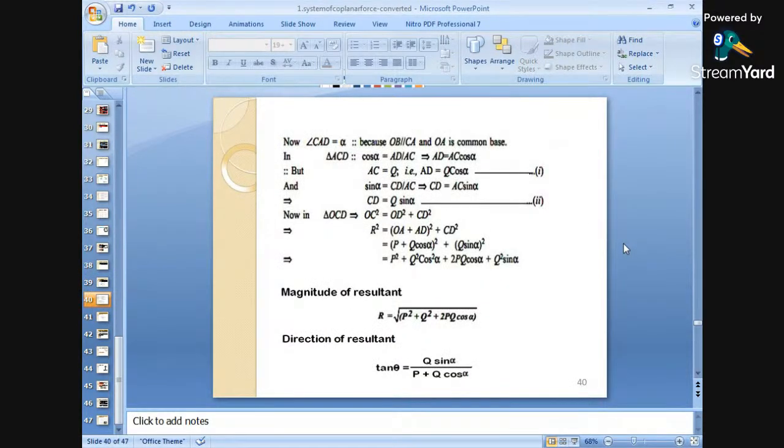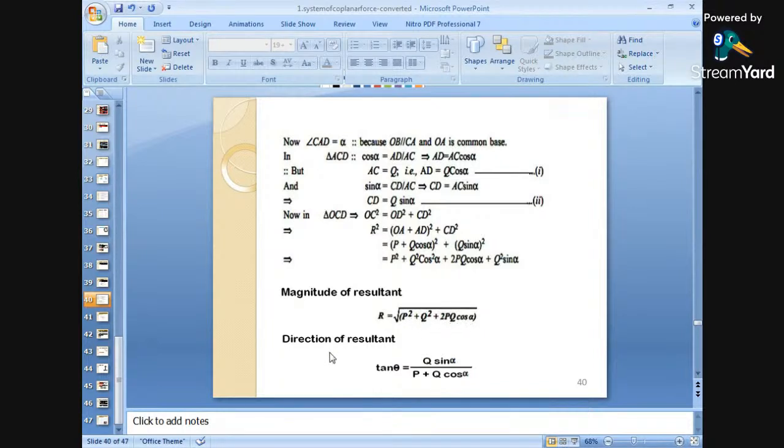Okay. So with the additions and the simple multiplications, with the help of this we can find out the composition of forces, ठीक है ना. तो magnitude of resultant कैसे निकाले, देखो simple way में R is equals to square root of P square plus Q square plus 2PQ cos of alpha, because alpha is the angle made by the two forces, ठीक है. इसलिए रिजल्टेंट कैसे बना, देखो R is equals to square root of P square plus Q square plus 2PQ